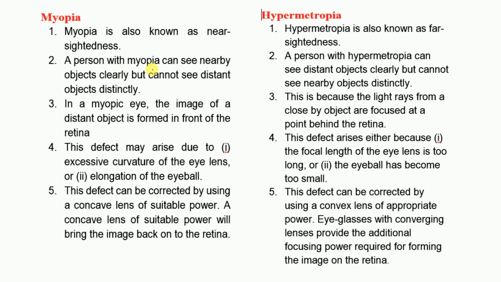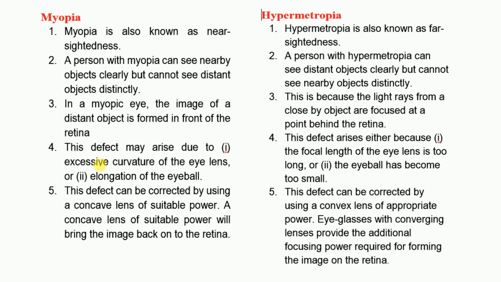A person with myopia can see nearby objects clearly, but cannot see distant objects distinctly. A person with hypermetropia cannot see nearby objects distinctly, but can see distant objects clearly. In myopia, the image is formed in front of the retina; here, the image is formed behind the retina.